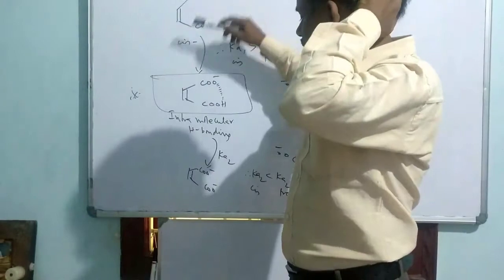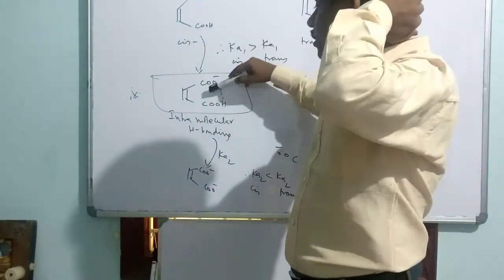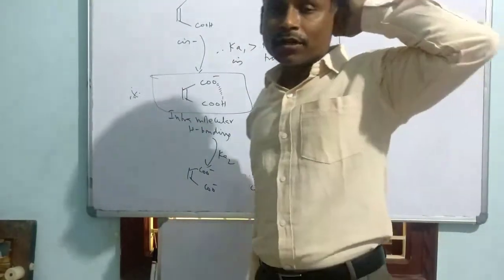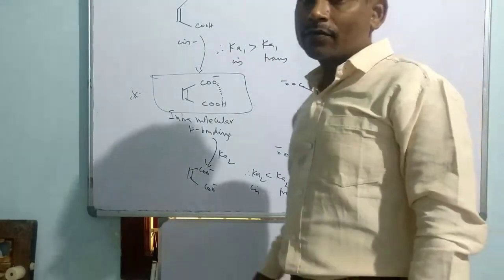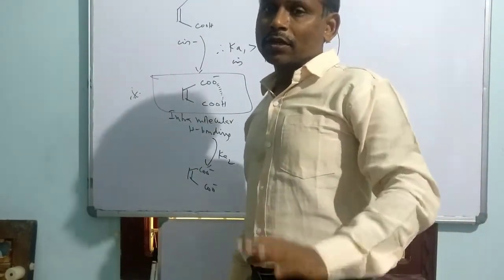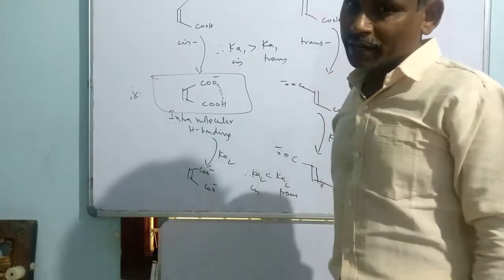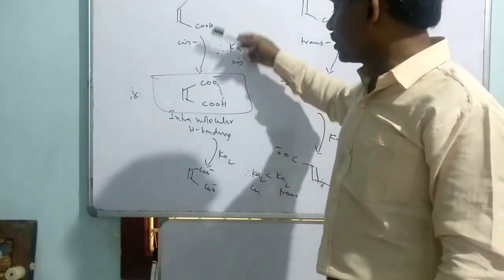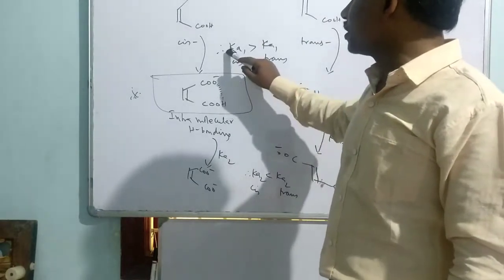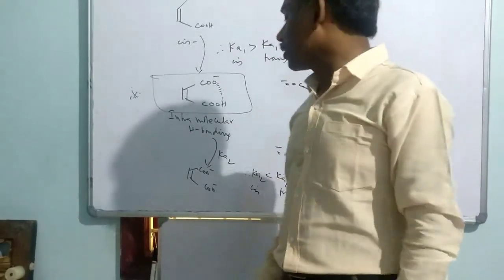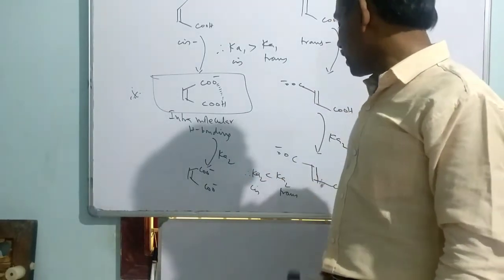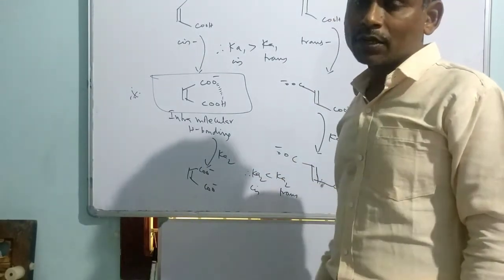Because it is a beginning, it is an end. The middle part is stable in the case of cis isomer through intramolecular hydrogen bonding. But in this case, there is no additional factor to stabilize the intermediate. So based on that, we can say that the Ka1 of cis isomer is higher than Ka1 of trans isomer. But when you go for Ka2, the Ka2 of trans isomer is greater than Ka2 of cis isomer.